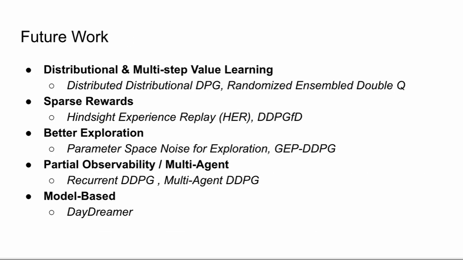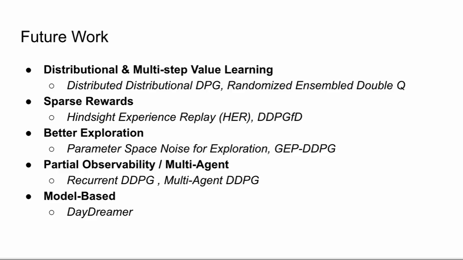Many extensions build on DDPG and TD3's actor critic code to improve stability, data efficiency, and exploration. Methods like D4PG and randomized ensemble double Q use richer value targets and multi-step returns for faster, more stable credit assignment. Techniques such as HER and DDPG-T make training more feasible when rewards are infrequent by relabeling goals or using expert demonstrations. Approaches like parameter space noise and GEP-DDPG promote more consistent, goal-driven exploration rather than random action noise.